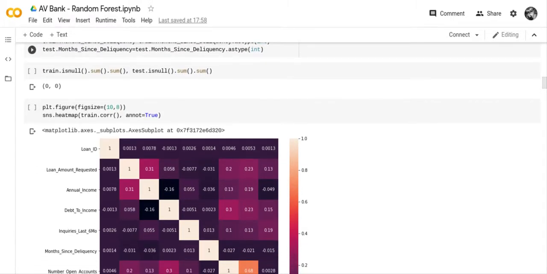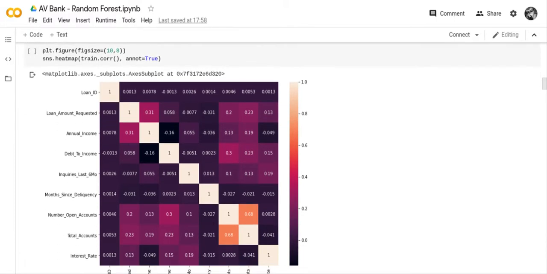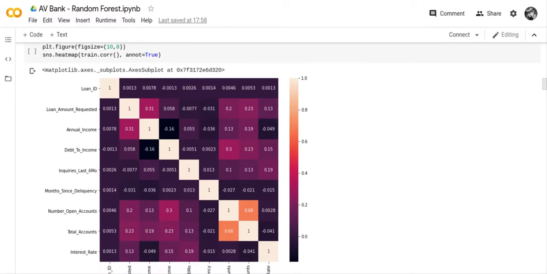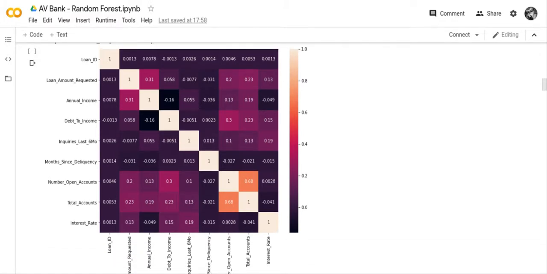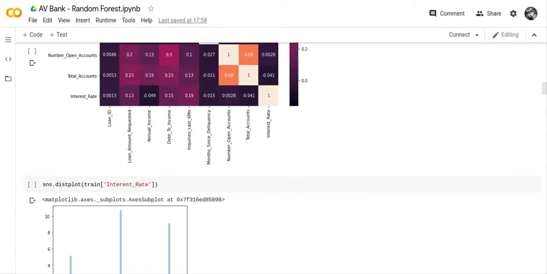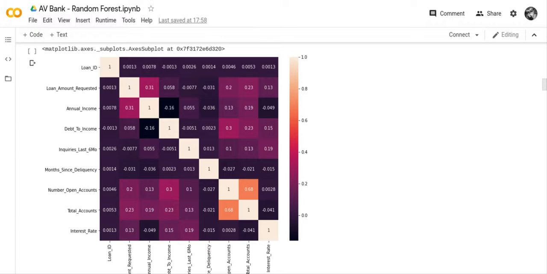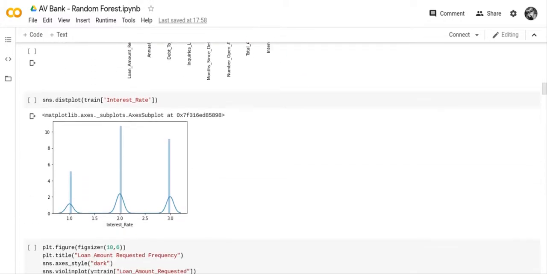The next thing we did was we checked to see if we had any null characters in the train file and the test file, and there were no more null characters. And we did a heat map, so if you want to see how the interest rate compared with all the variables, you can see that. We did a dist plot, so you can see we had an outcome of 1, 2, 3. So 2 was the most frequent outcome, and 3 was after that, and 1 was after that.